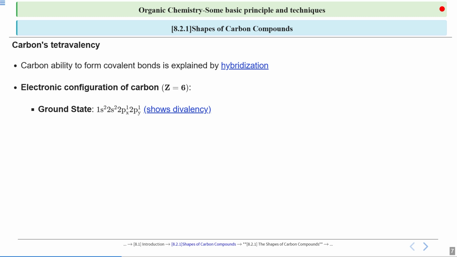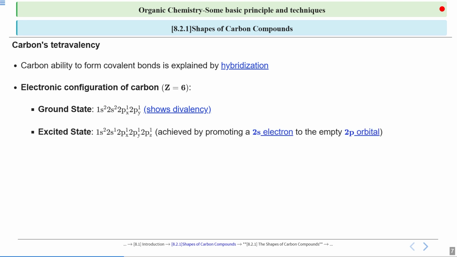According to the octet rule, which is very strictly followed by the lighter elements, they must have 8 electrons in their outermost shell. But if you add only 2 electrons here to the second subshell, then we would have 2 plus 2 plus 2, which is 6. So it would not be stable. So we need another state which can show a tetravalency, because we have only 4 electrons and we need 4 more. Therefore, the carbon moves to the excited state.